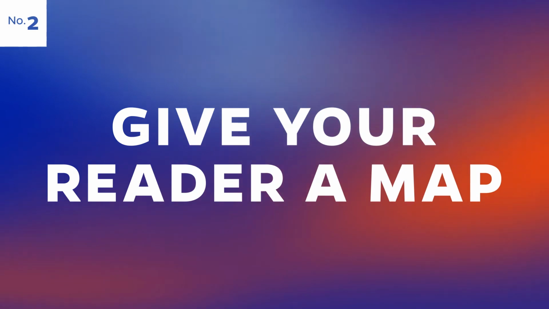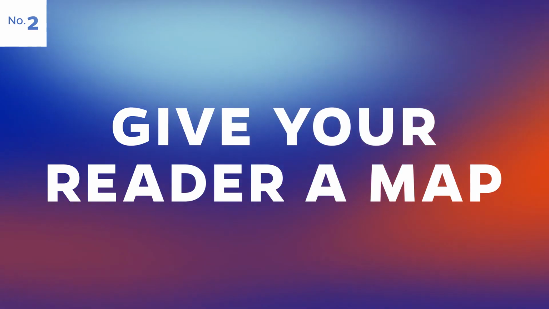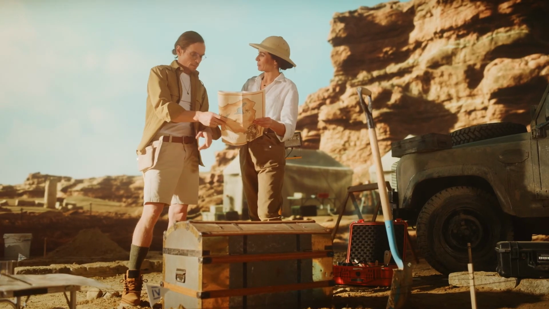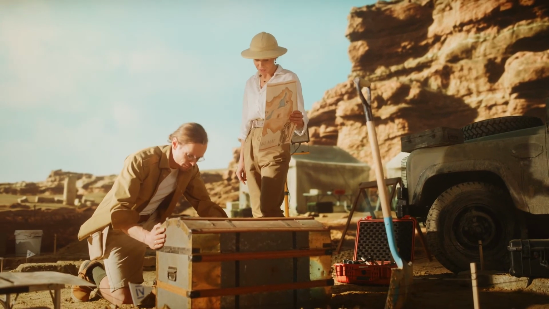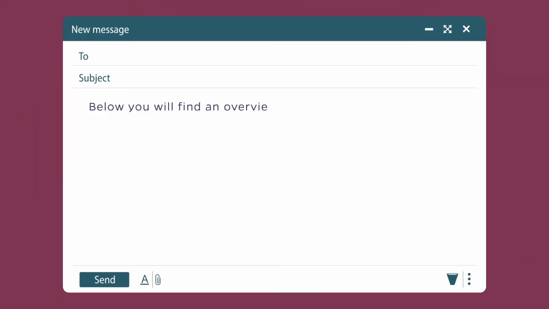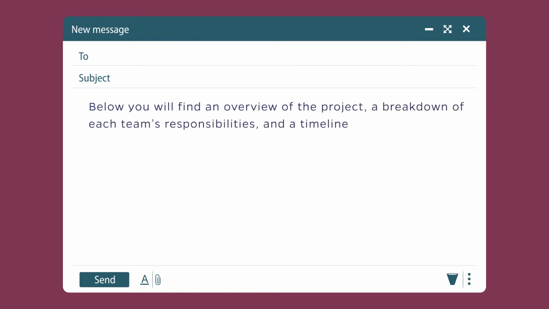If you are front-loading effectively, then your reader already knows where they are and why they're there. A map will tell them how to find their way around. Remember, we're trying to help readers do what they are naturally doing anyway. That is, guessing about where the message is going. By giving them a map, you are making sure that they are guessing correctly. So end your first paragraph with a mapping statement that plainly outlines the sections that follow. Below, you will find an overview of the project, a breakdown of each team's responsibilities, and a timeline for action.